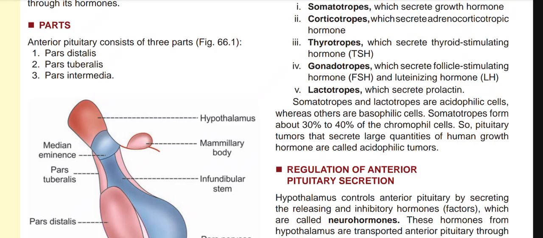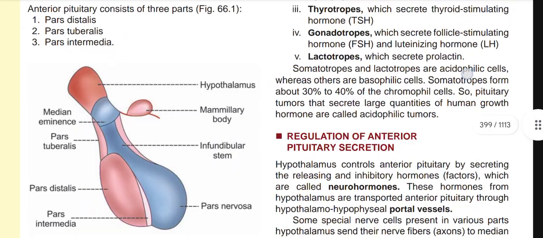So why is the term acidophilic tumor used in the case of pituitary tumor, anterior pituitary tumor? Because in the anterior pituitary, the maximum number of cells present are somatotropes, which release growth hormone. And as this is the main cell, and its nature is acidophilic, that's why this tumor is named acidophilic tumor.